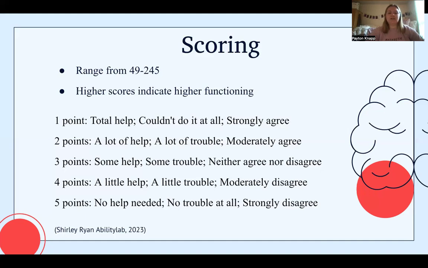And the different questions or statements on the assessment will correlate to either them answering with total help, a lot of help, or they couldn't do it at all, they had a lot of trouble, or using the strongly agree, moderately agree, etc.